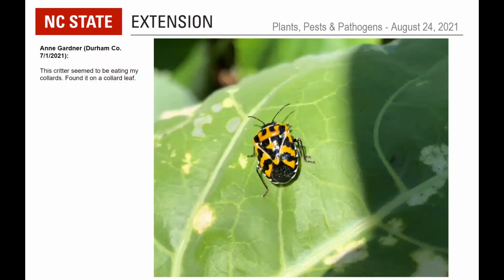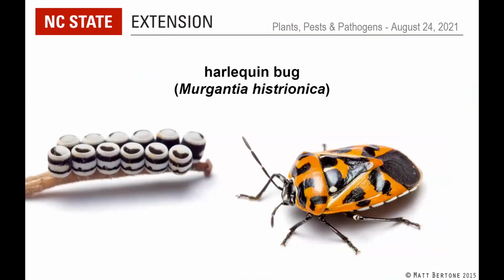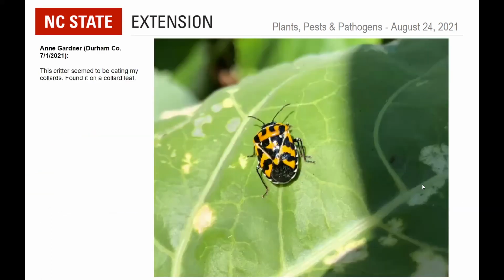Okay, this critter seemed to be eating my collards, found it on a collard leaf. Well, that is pretty exact for what this is. So collards, this is a harlequin bug. This is a type of stink bug, Murgantia histrionica, and I love that scientific name. And basically, this is specific to collards or to brassicas in particular, and you can actually see the really nice, distinct damage here.